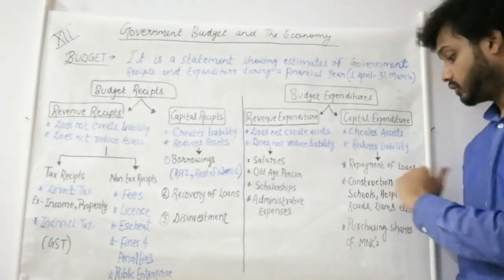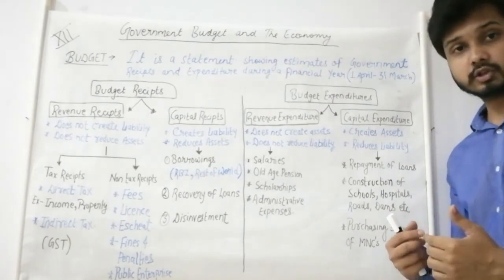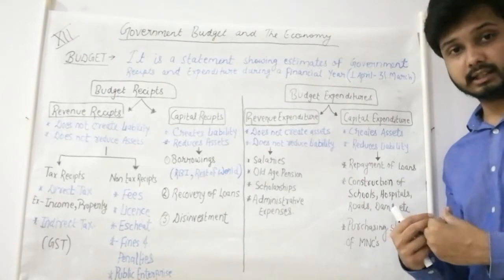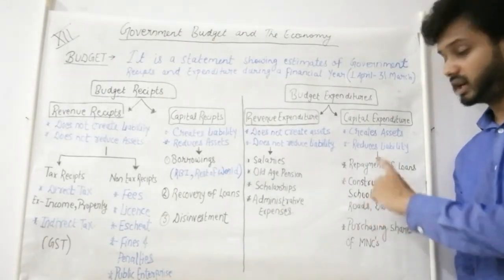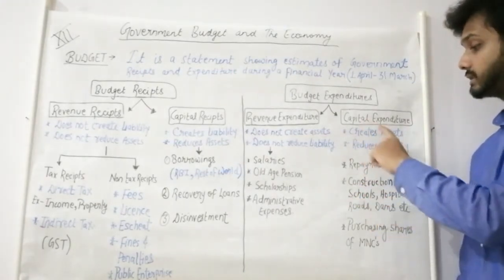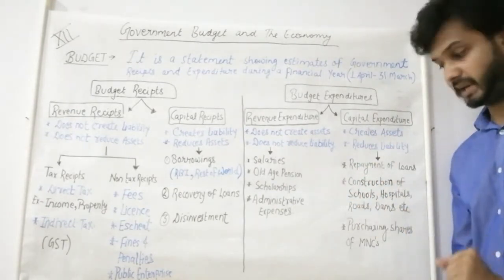If it is doing expenditure on construction of hospital, from that hospital also in coming future government will receive some income. So these are expenditures, but in the future government will receive money through this. That's why it is an asset for the government and it becomes a part of capital expenditure.